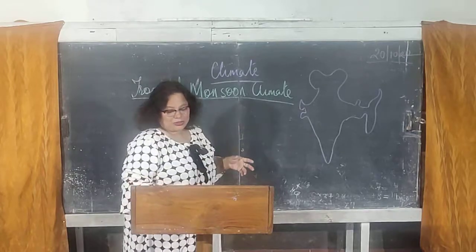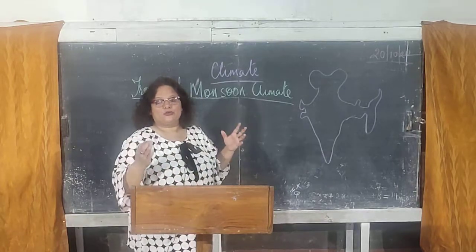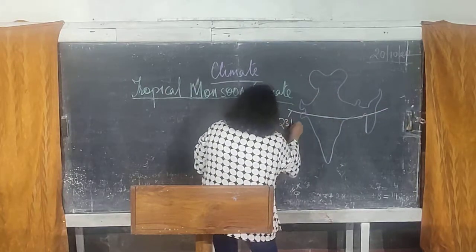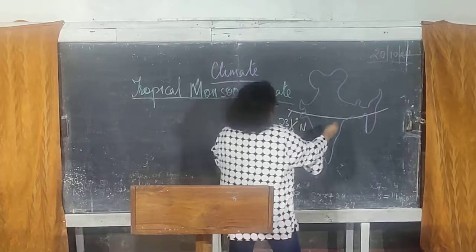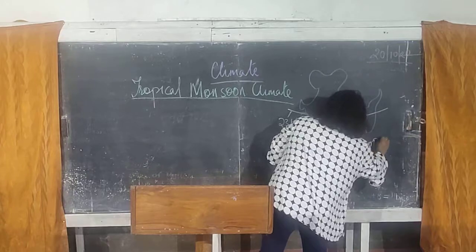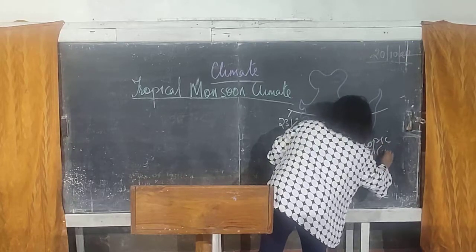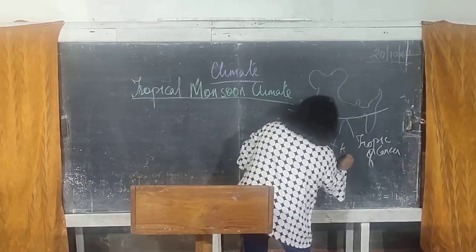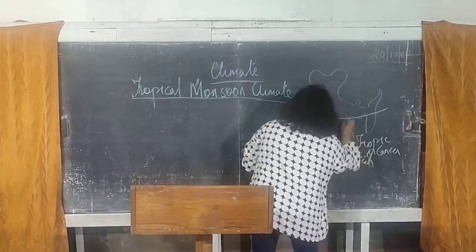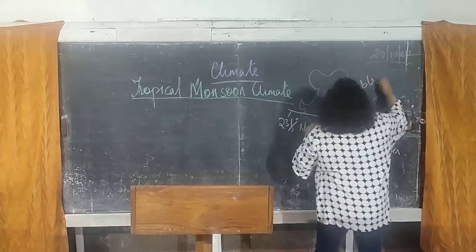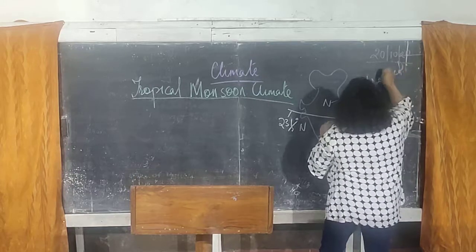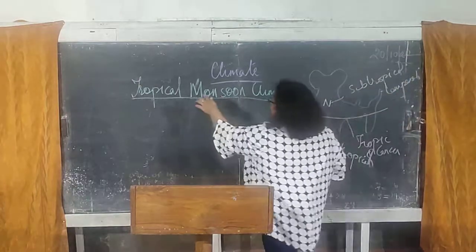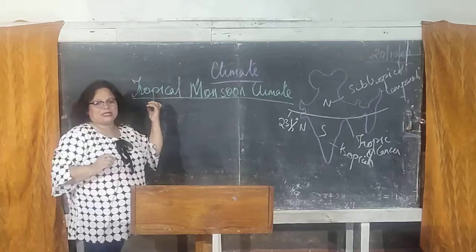Why tropical monsoon climate? Because India lies in the tropical region, and the Tropic of Cancer, that is 23.5 degree north latitude, divides the country into two halves, the northern half and the southern half. The southern half is a tropical region, and the northern half is a subtropical or temperate region. Since India lies in the tropical region, it experiences a tropical type of climate.